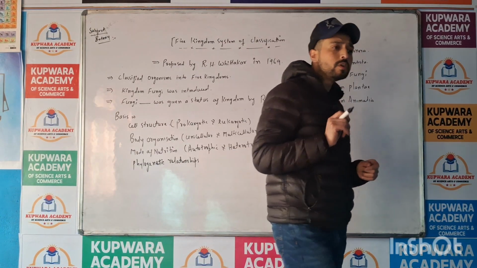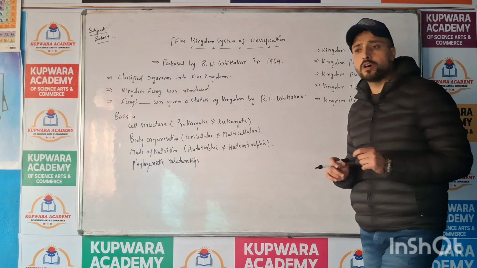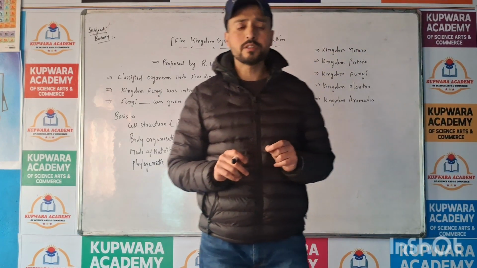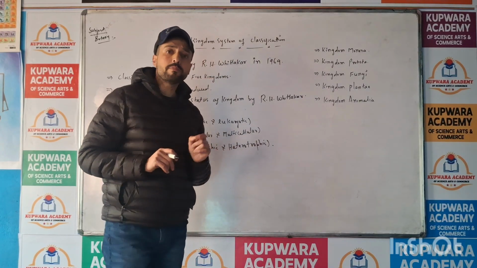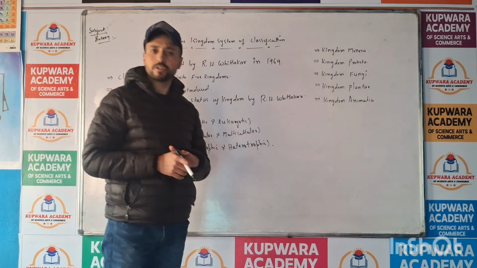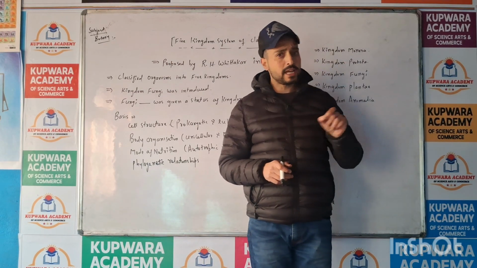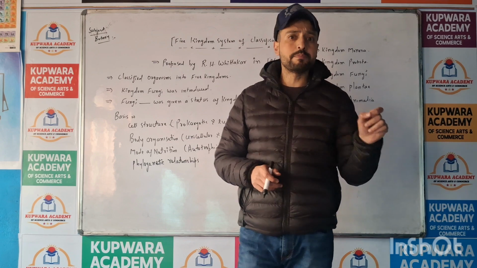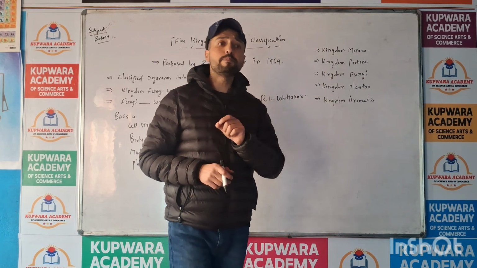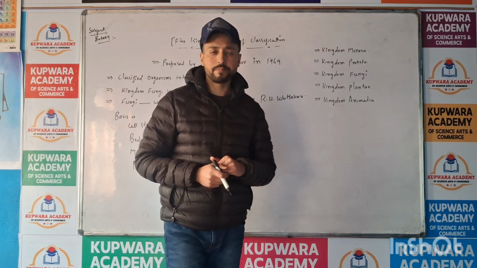Lastly, the most developed and the most elaborated system of biological classification, which was proposed by Robert H. Whittaker, is called the five kingdom system of classification. It is completely developed.